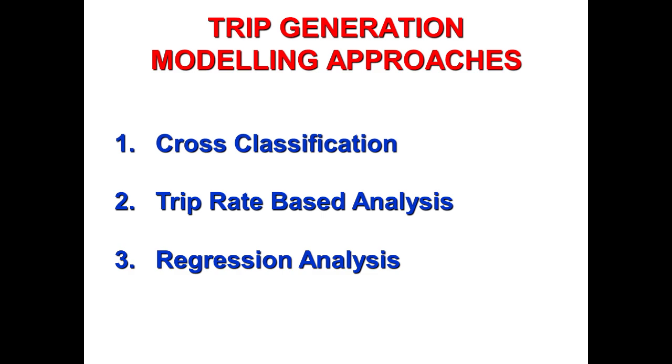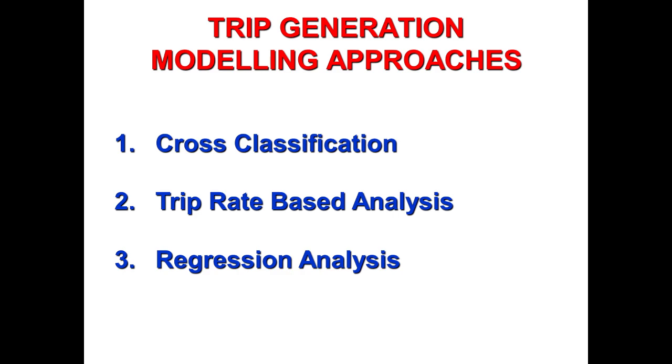In cross classification, we mainly classify the socio-economic data into different categories. Like we have the income or the automobile ownership characteristics of the dwellers in a particular traffic analysis zone, and we classify this data, and on the basis of that classification we find out the number of trips generated from any particular traffic analysis zone. The second method is trip rate based analysis, where we find out the monthly or daily trip rate, and from that trip rate we find out the number of trips generated either monthly or daily from a particular traffic analysis zone. And third one is regression analysis.